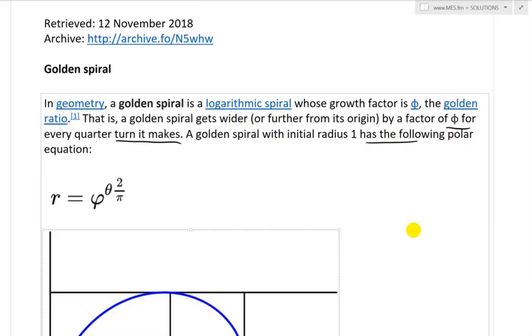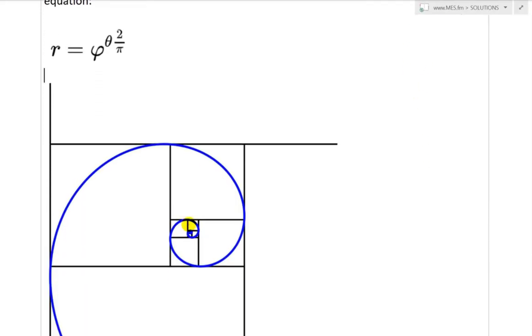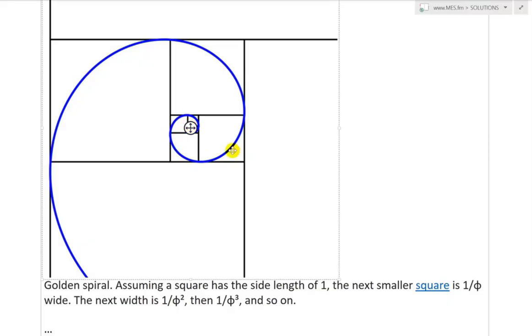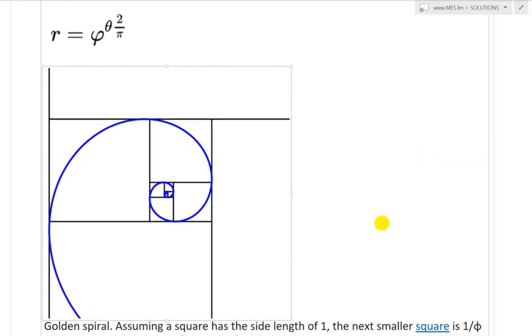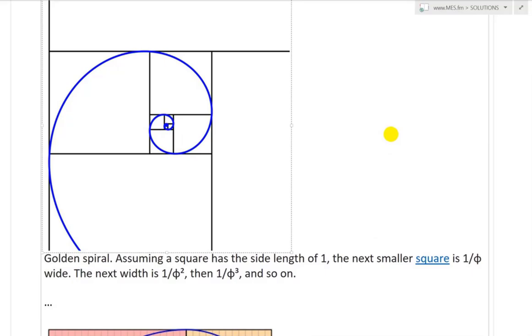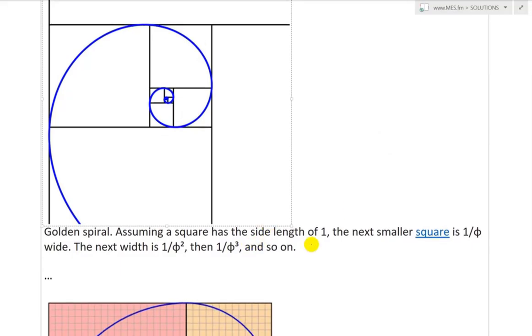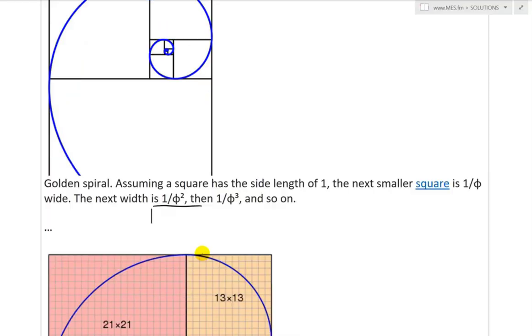So it gets further from the origin by a factor of phi for every quarter turn it makes. So if it goes here, a quarter is going to go across there, a quarter is going to go across there, and it goes further by a factor of phi. It looks like the approximation to it, the Fibonacci spiral. Assuming a square has a side length of 1, the next smaller square is 1 over phi wide, the next width is 1 over phi squared, and 1 over phi cubed, and so on. It's very interesting stuff.